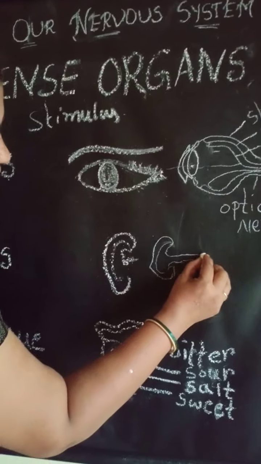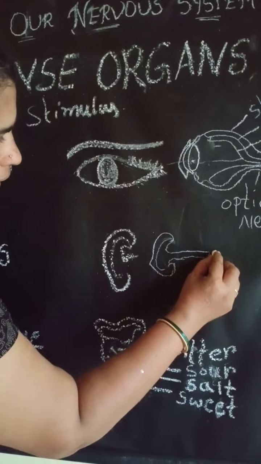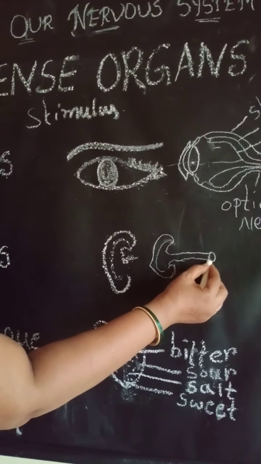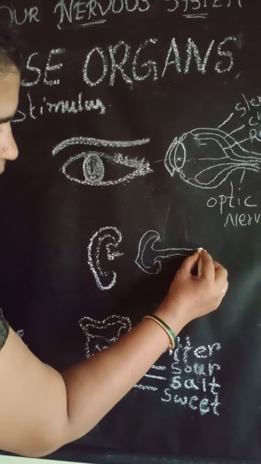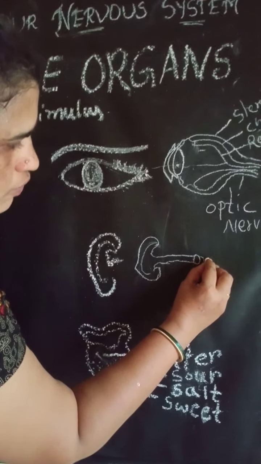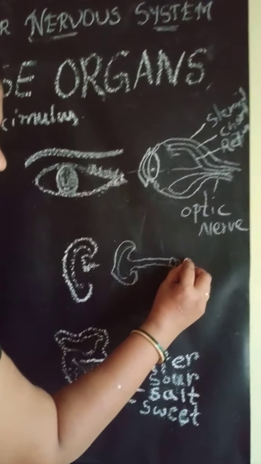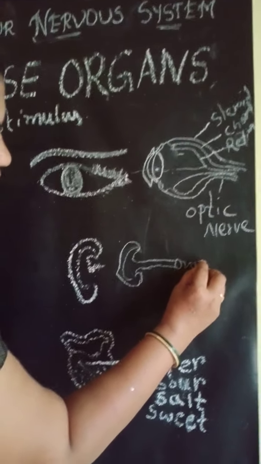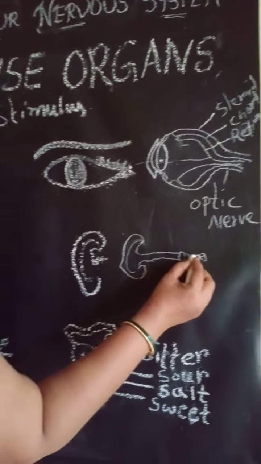This canal will end with a tympanum, the outer layer. This outer layer ends with the tympanum. The tympanum is continued with three small bones like this. These are called the incus, stapes, and stirrup. Like this, three small bones will be continued here.